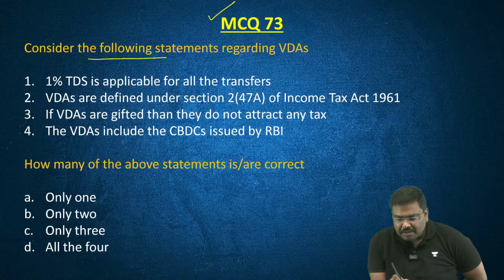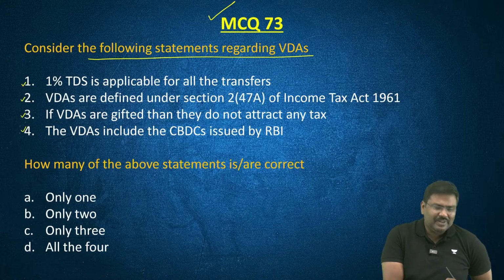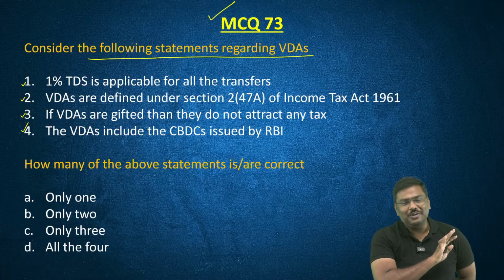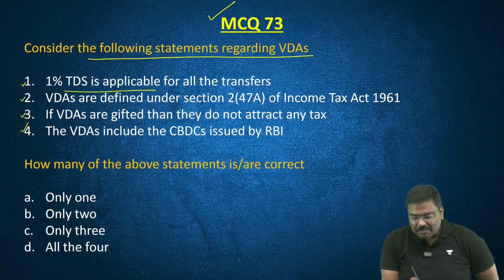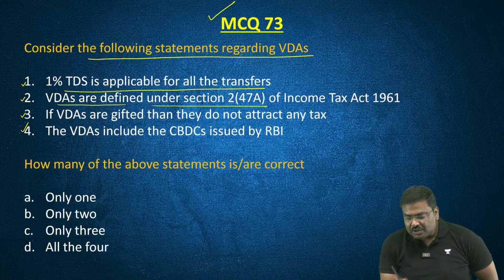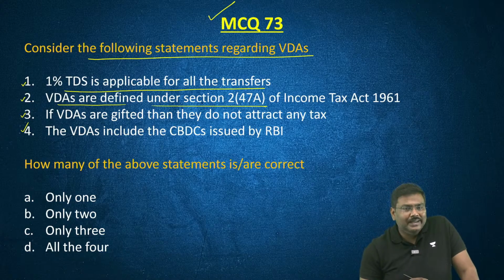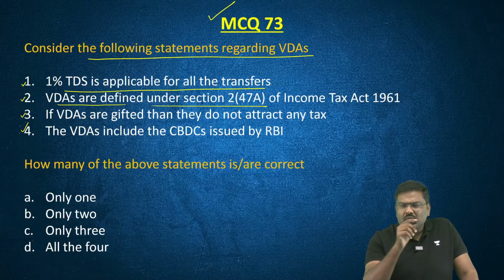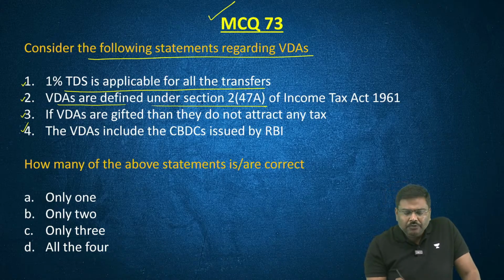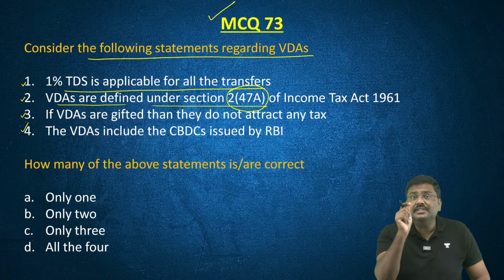Consider the following statements regarding VDAs. Four statements are there. I've increased the difficulty level now. UPSC was giving 3, I've given 4. One: 1% TDS is applicable for all the transfers of VDAs. Two: VDAs are defined under Section 2, subsection 47A of the Income Tax Act of 1961. Those who are appearing for prelims, here is a hint for you. Focus on these kinds of numbers, that is, section numbers.